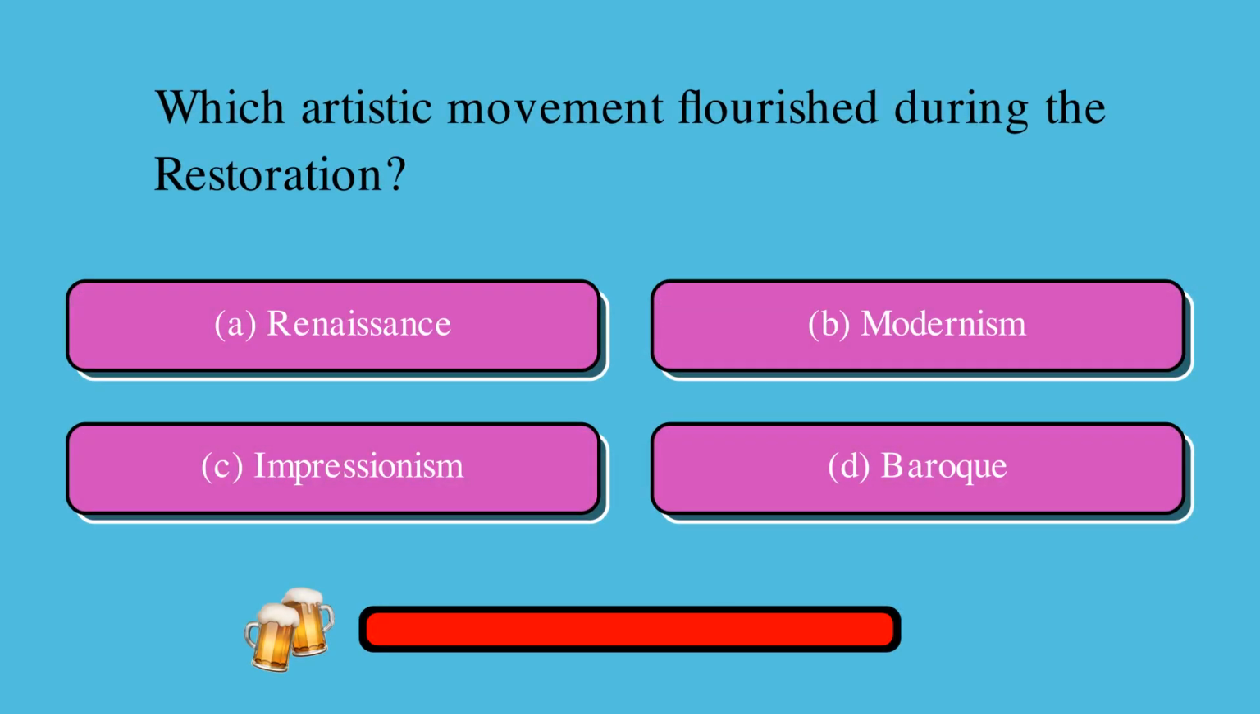Which artistic movement flourished during the Restoration? Is it A, Renaissance, B, Modernism, C, Impressionism, or D, Baroque? The correct answer is D, Baroque.